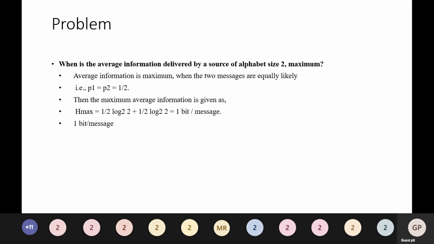Then the maximum average information is given as H max is equal to 1 by 2 log base 2 2 plus 1 by 2 log base 2 2, which is equal to 1 bit per message.